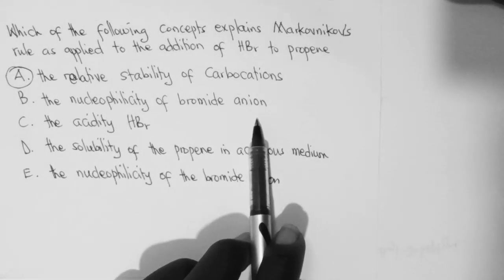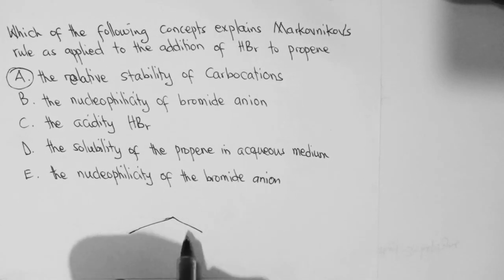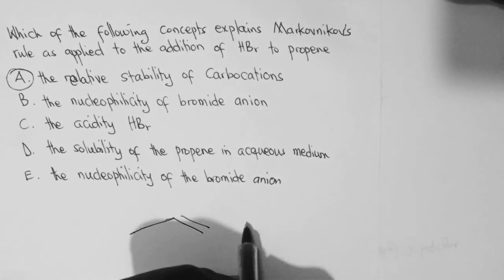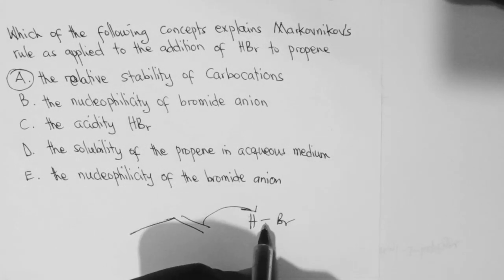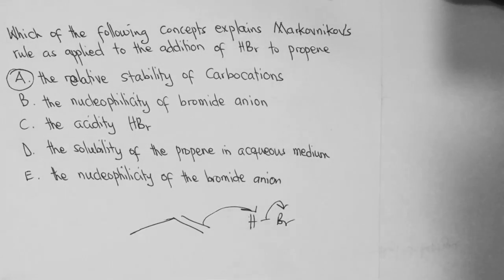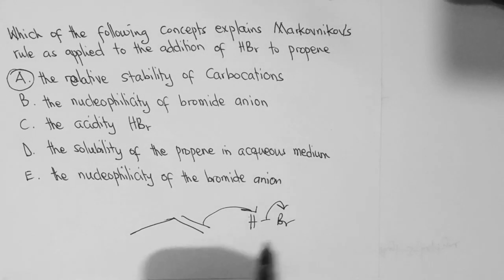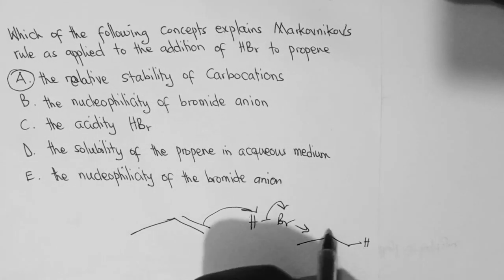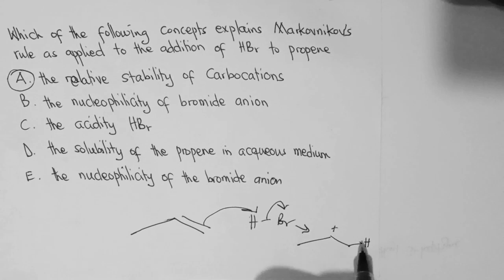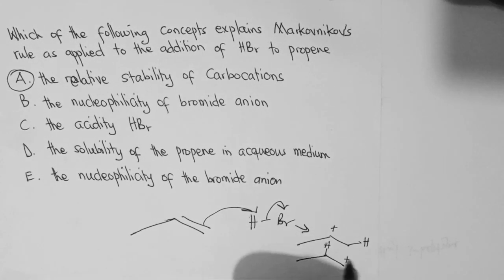Nucleophilicity of the bromide anion. That is not the answer. So we could demonstrate this. This is propene, and then this is hydrogen bromide. So this nucleophile will pick this proton, moving these electrons to the bromide atom. So the intermediate that is formed is this secondary carbocation. We could have formed this secondary carbocation, or we could have formed this primary carbocation.